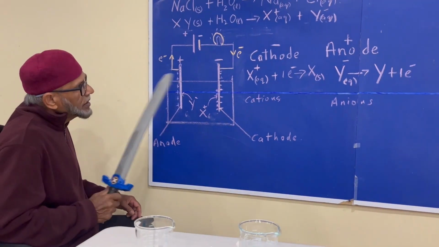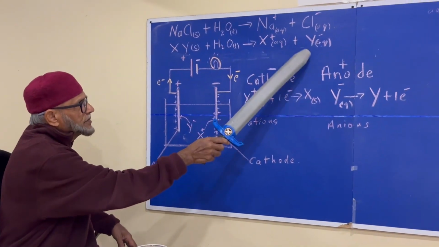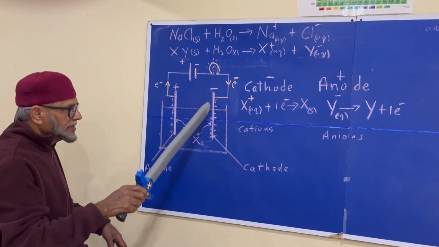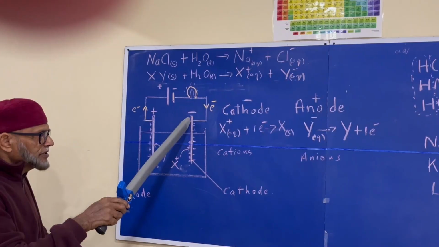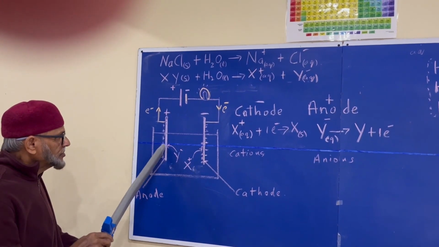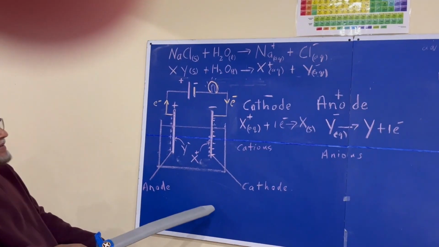Now, we want to show how these ions here are responsible for the conduction of the electricity. We want to show how they're responsible for electrons coming through this cathode here and electrons moving away from this anode here. So this is the theory.